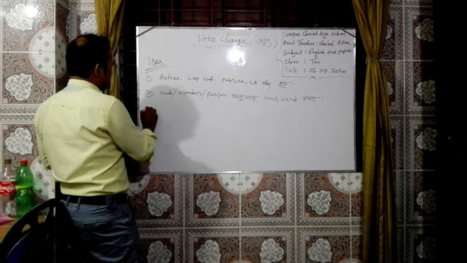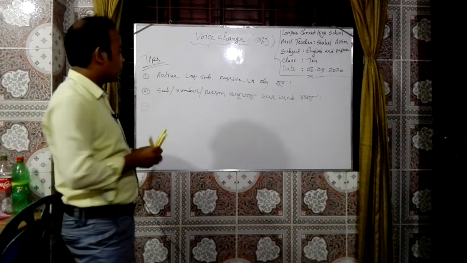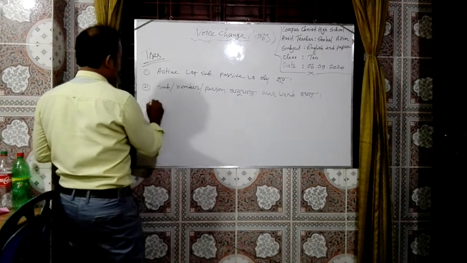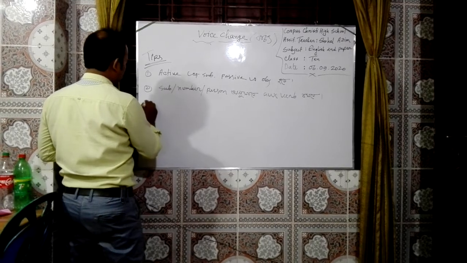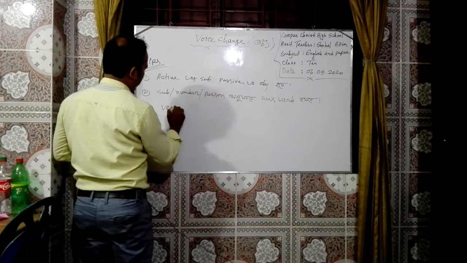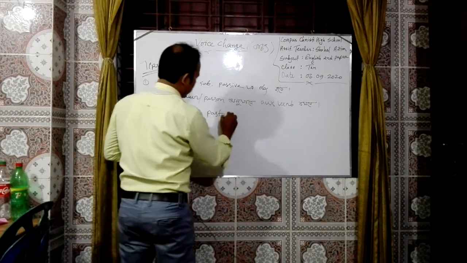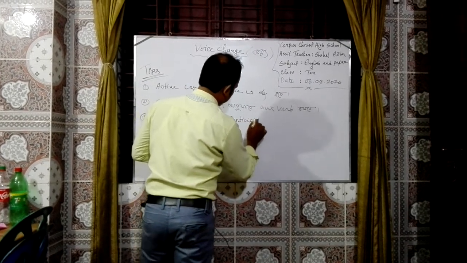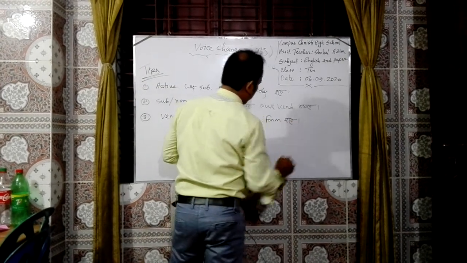Now number three will be past participle form.